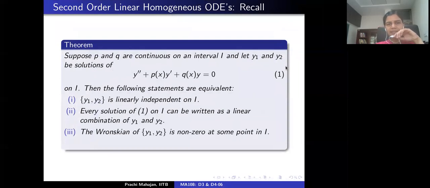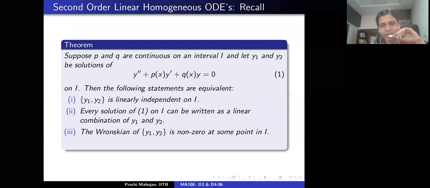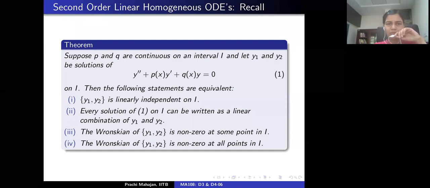And part 3 is that we learned how the concept of linear independence can be rephrased in terms of the Wronskian. And this says that the Wronskian of y1, y2 is non-zero at some point in the interval I. In fact, much more is true: the Wronskian of y1, y2 is non-zero throughout the interval I. And 4 implies 1, which means that y1 and y2 must be linearly independent on I, right? So is this okay? Everybody believes that this theorem was indeed done last time.